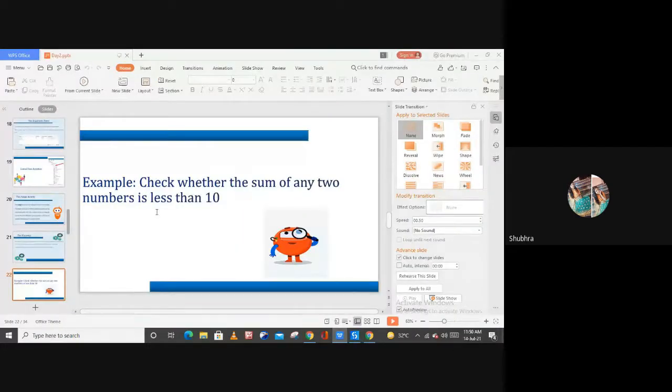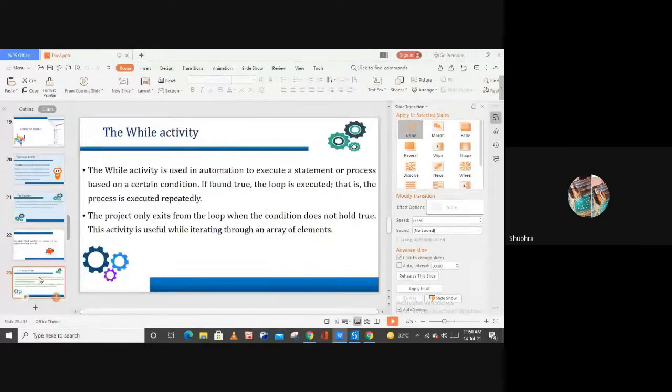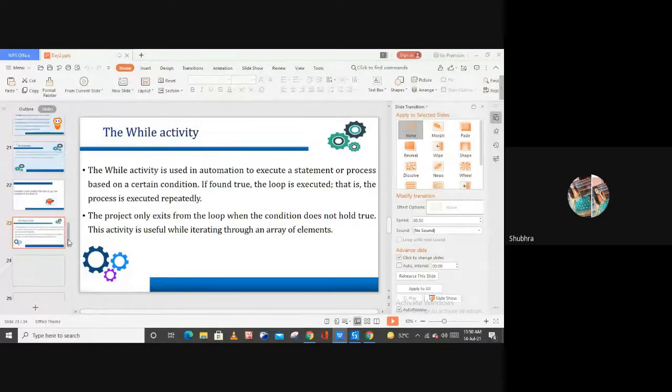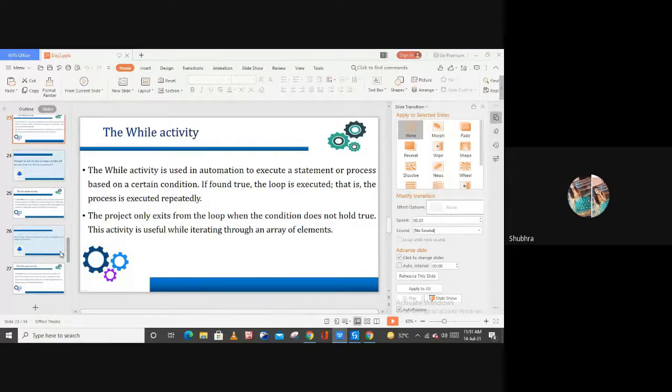So this is about the if activity, how you can use the if activity. Now the next activity is the while activity, how you can use the while activity, right?